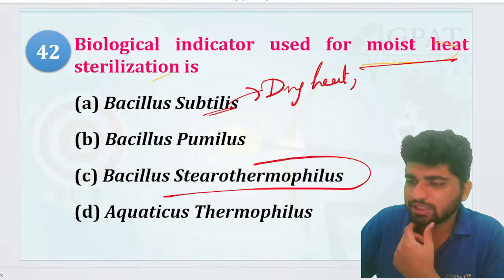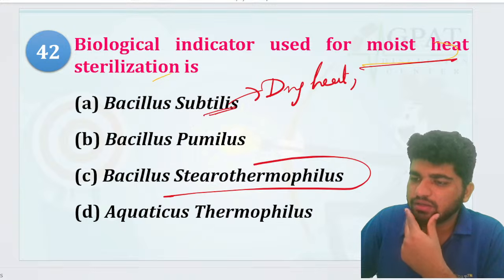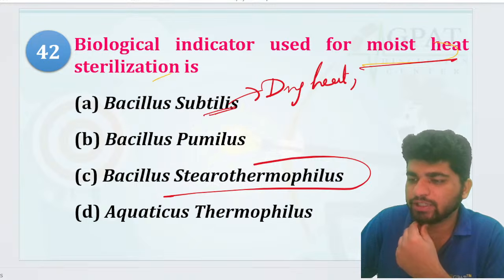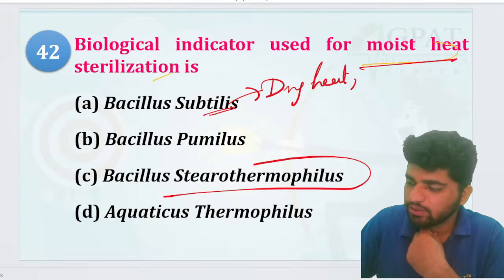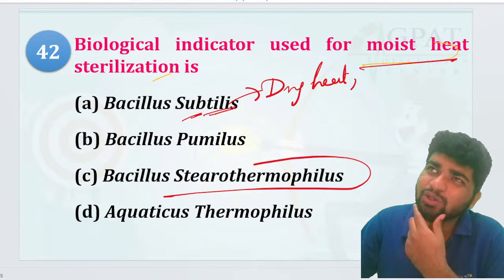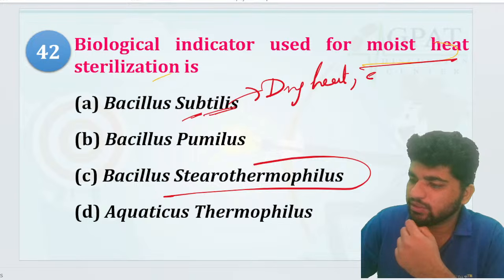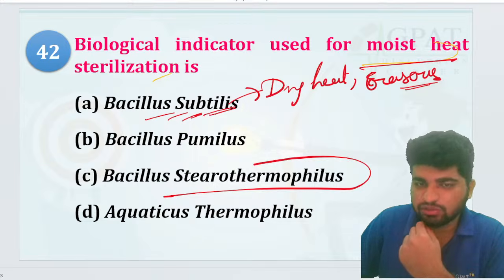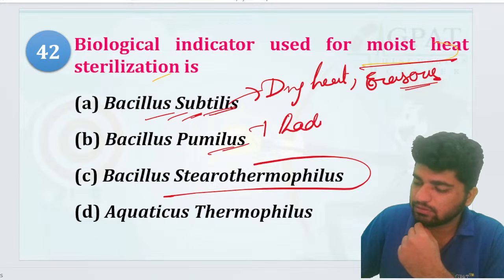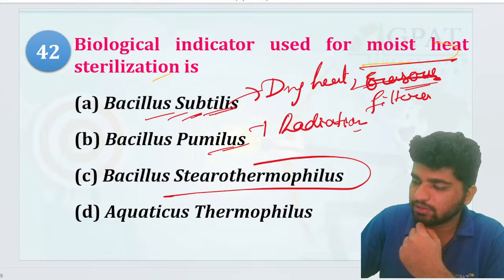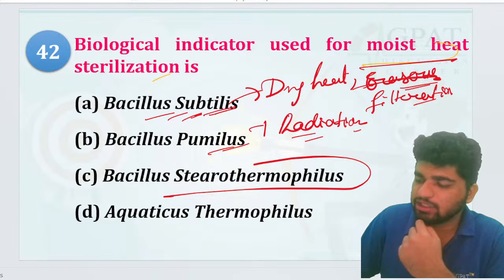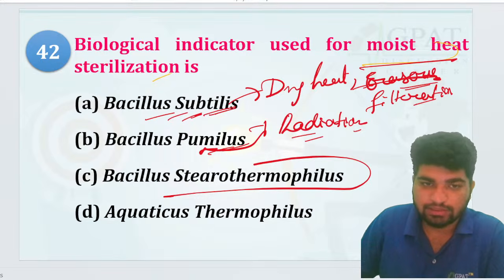When do we challenge a question? When you feel that the question is wrong, then you challenge it. And I will also make a video on how to do that. Okay, don't worry. In dry heat also subtilis, and which other one? I think there was another. That's gaseous, right? In gaseous, Bacillus subtilis is also there. Pumilus, that's your radiation, right? Filtration, okay. Filtration, accepted. Radiation is for Pumilus, right?